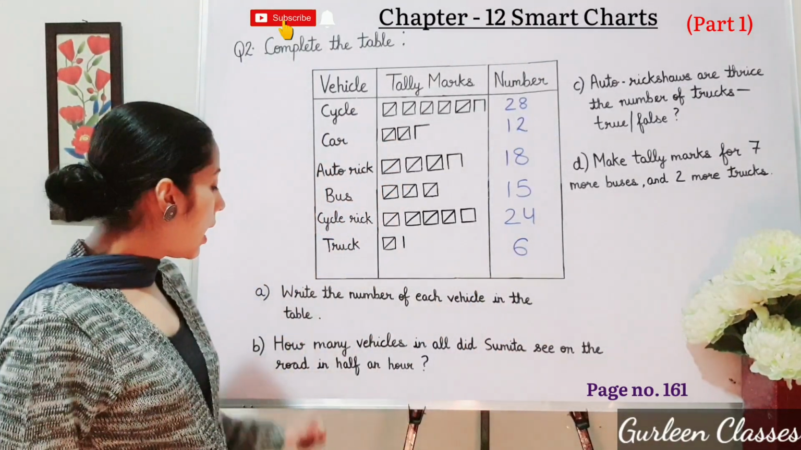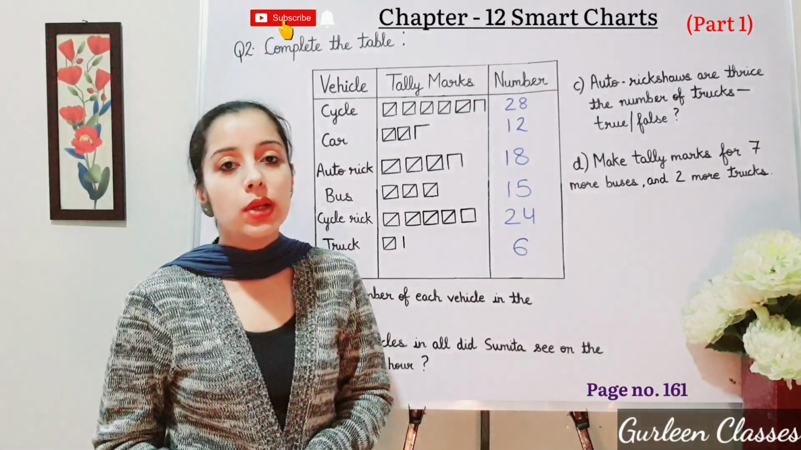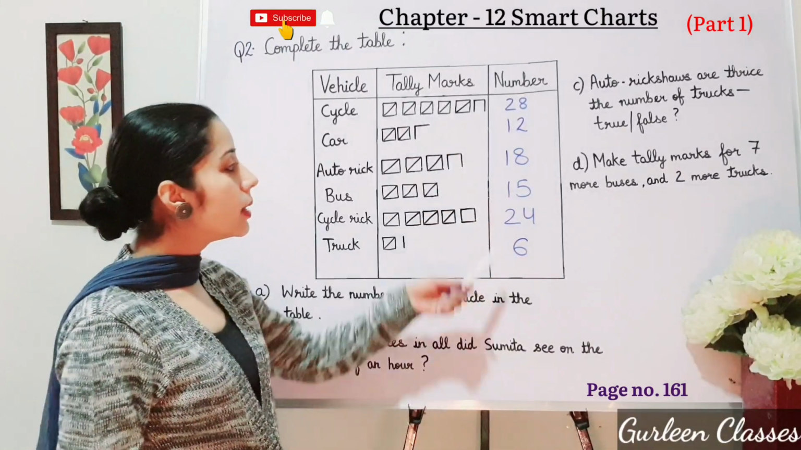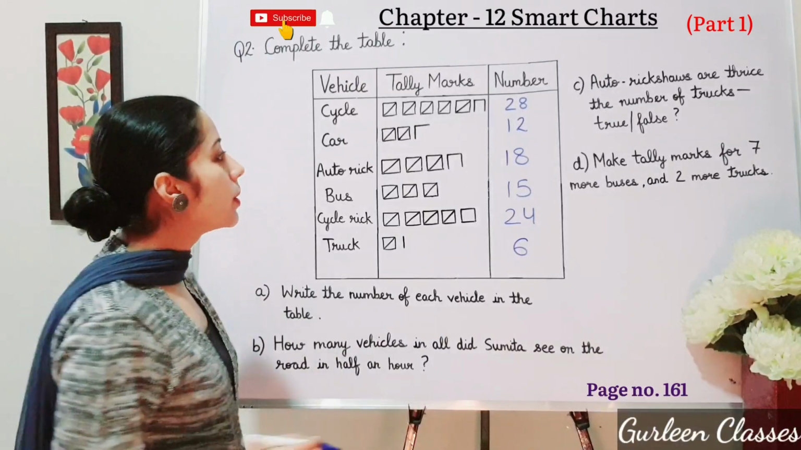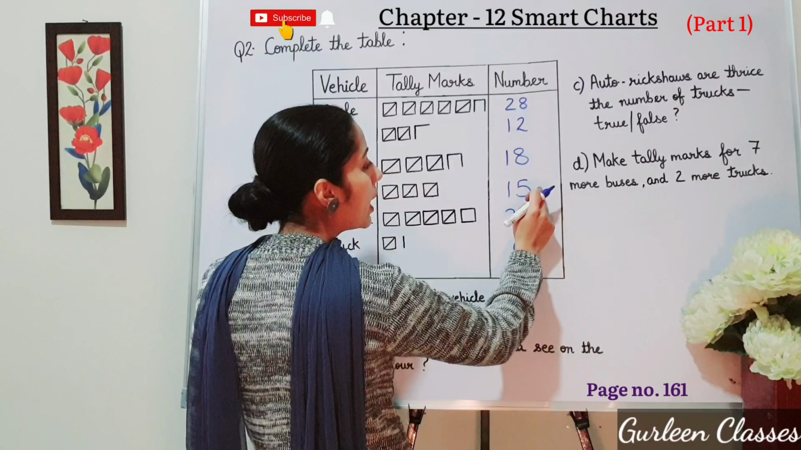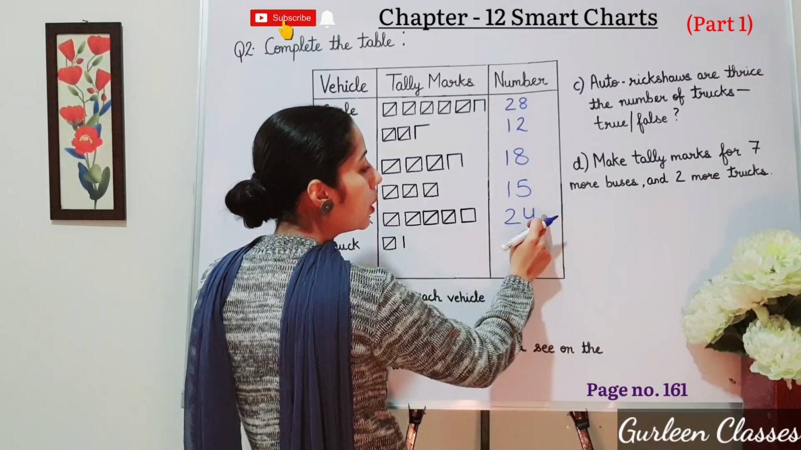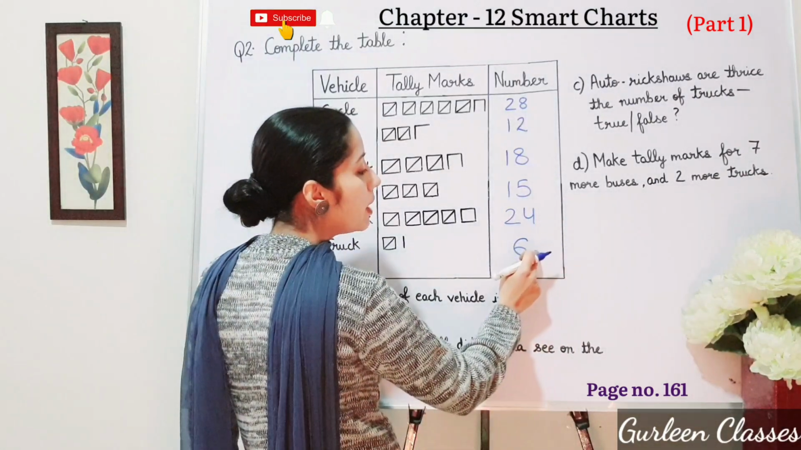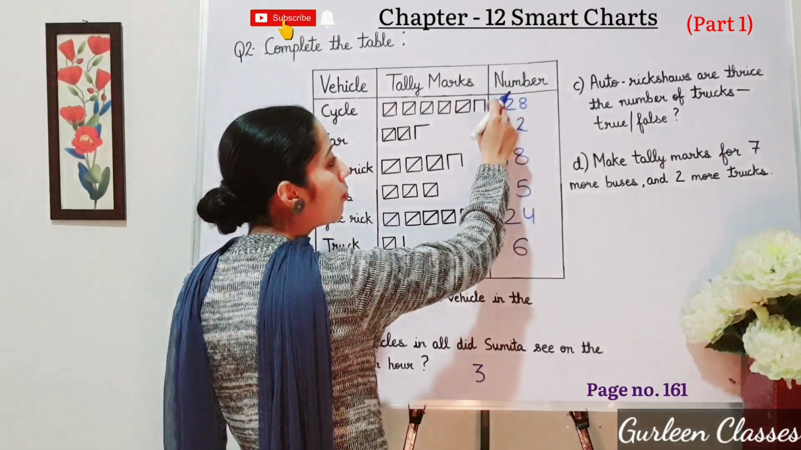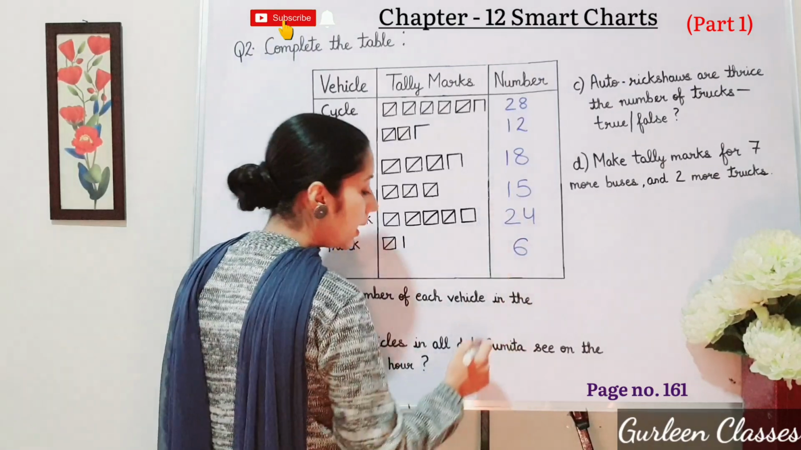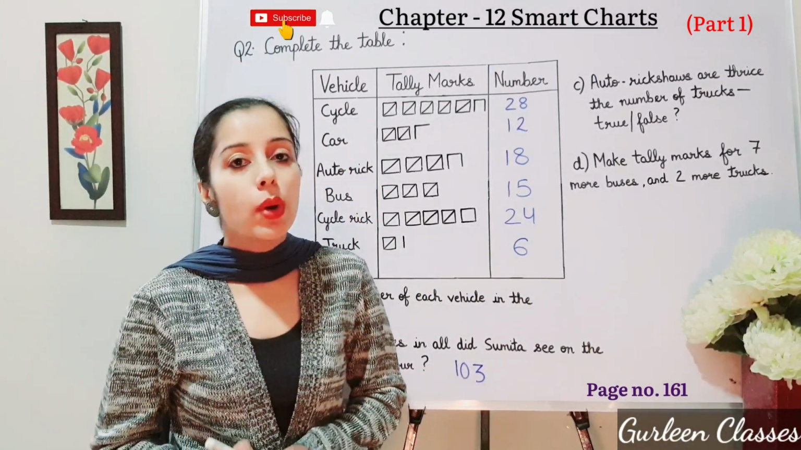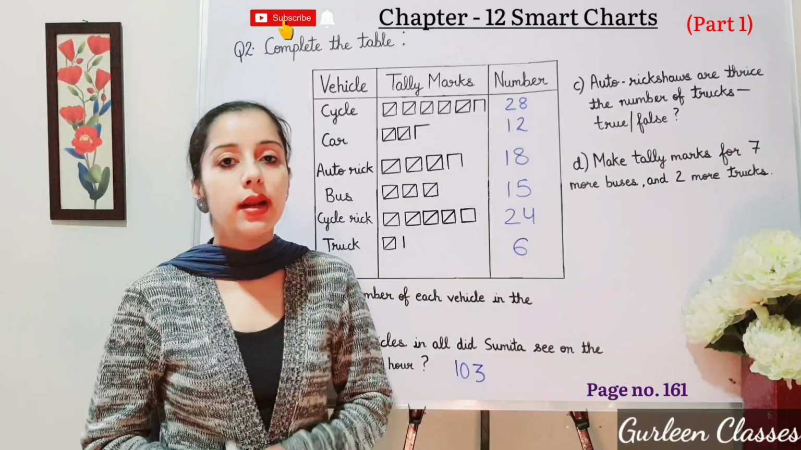Now B part, how many vehicles in all did Sunita see on the road in half an hour? So let us add these numbers. Here, 8 plus 2, 10. 10 plus 8, 18. 18 plus 5, 23. 23 plus 4, 27. 27 plus 6, it will be 33. 3 carry, 3, 4, 5, 6, 7, 8, 9, 10. So the answer is coming 103. So Sunita saw 103 vehicles on the road in half an hour.